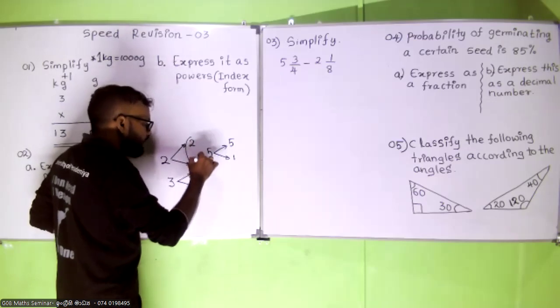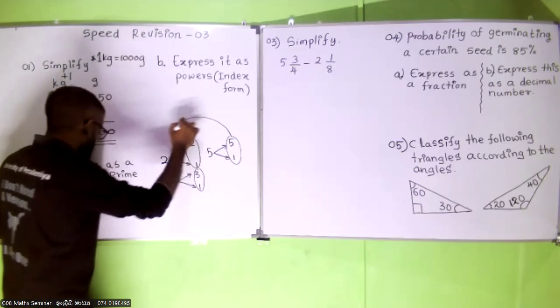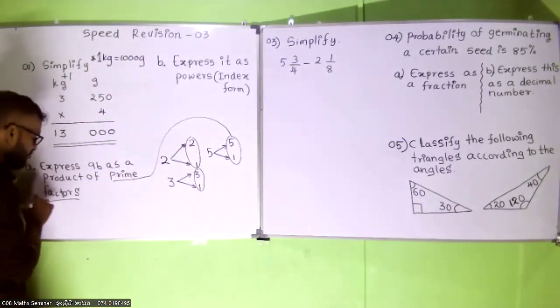There are only two factors for prime numbers, right?